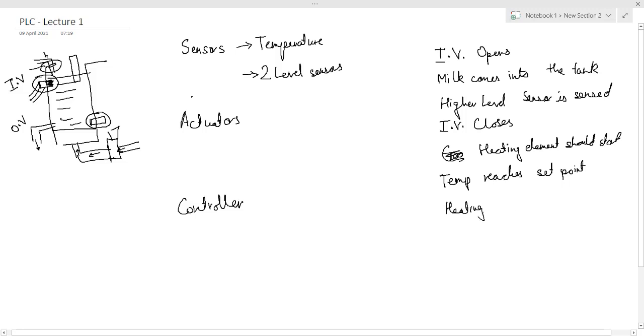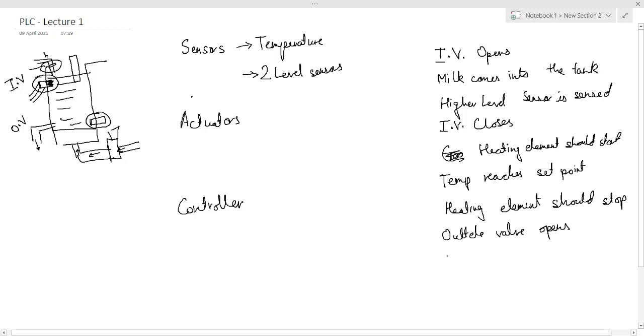as soon as the temperature reaches the set point, what should happen? Heating element should stop, right? As soon as the heating element stops, the outlet valve opens, so the milk starts coming out.